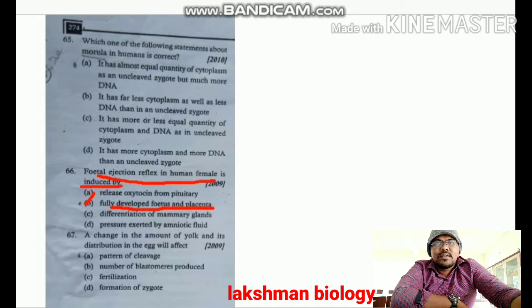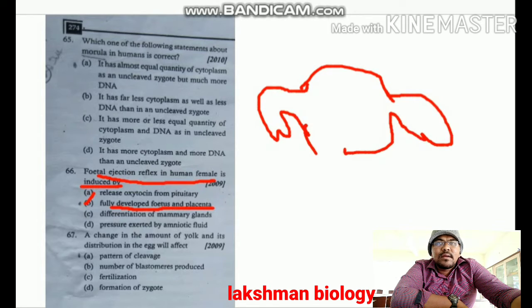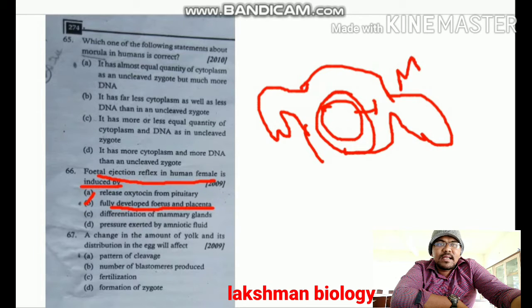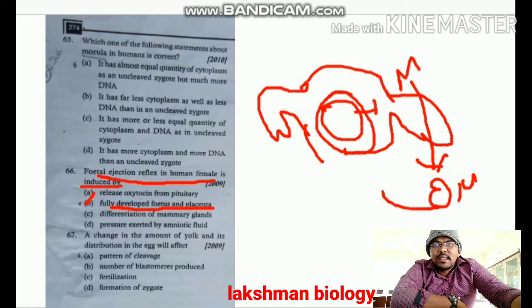Already I have told that the fully developed fetus and placenta are responsible for mild uterine contractions. Mild uterine contractions are responsible for release of oxytocin. Oxytocin again helps in parturition. Here question number 66, option B is correct.